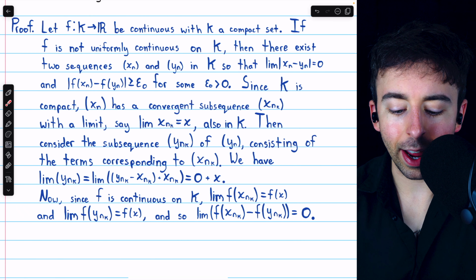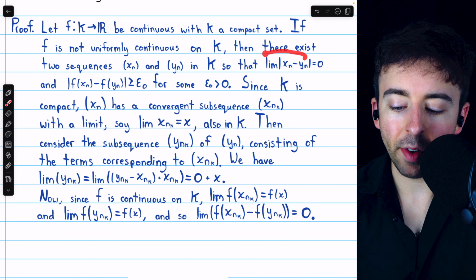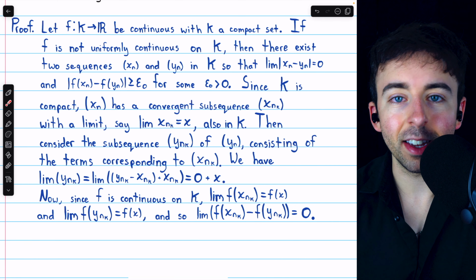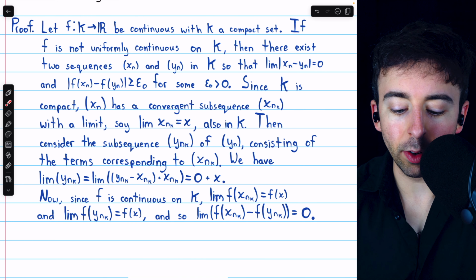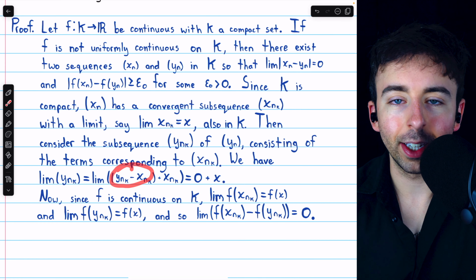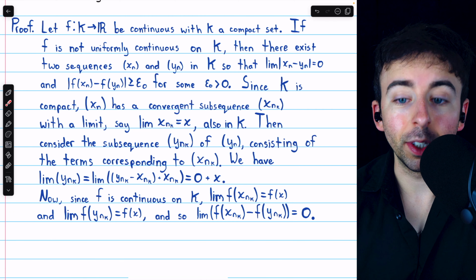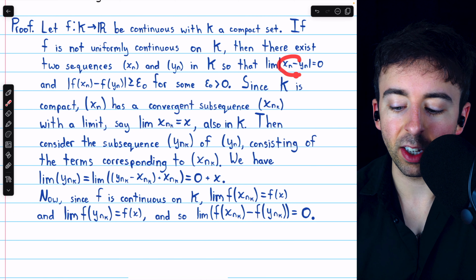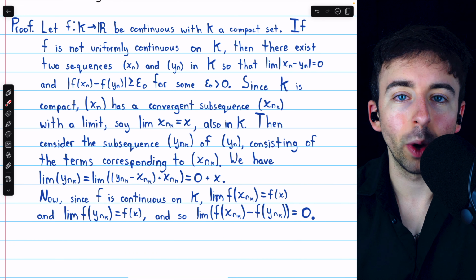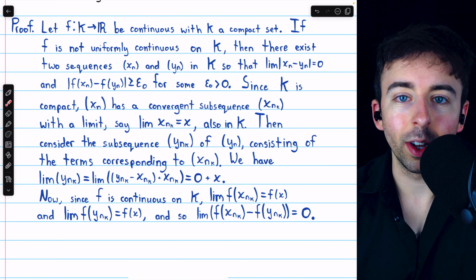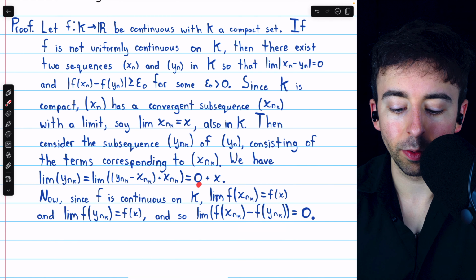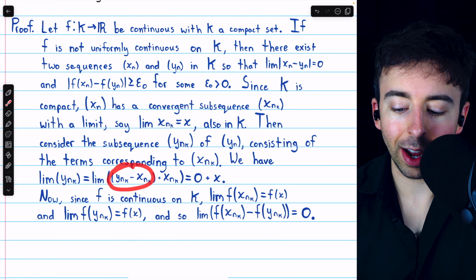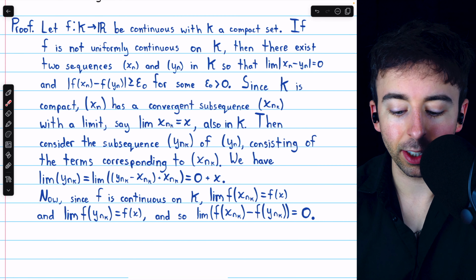But viewed this way, the limit of ynk minus xnk is certainly 0, since the limit of xn minus yn is equal to 0, and we could view the sequence of differences ynk minus xnk simply as a subsequence of this sequence of differences, xn minus yn, and so that subsequence of differences must also converge to 0. The terms of xn and yn get arbitrarily close.